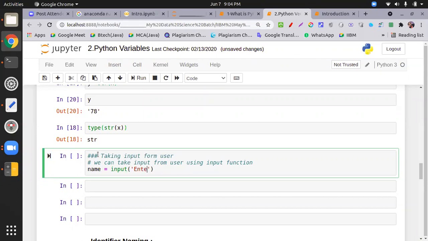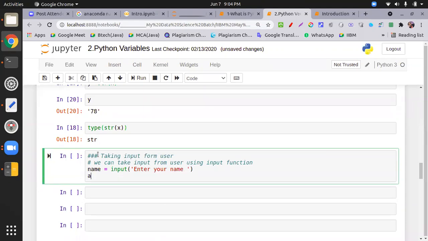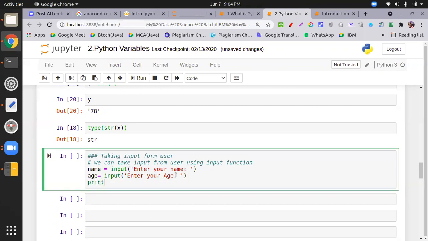I put enter your name, then age, again input, enter your age. Put some colon to decorate the thing, and then put the print message. So this will do everything at runtime. Whatever the user enters, it will print.